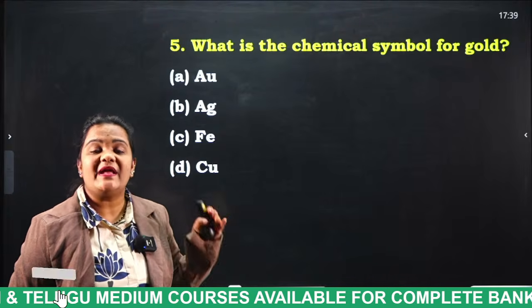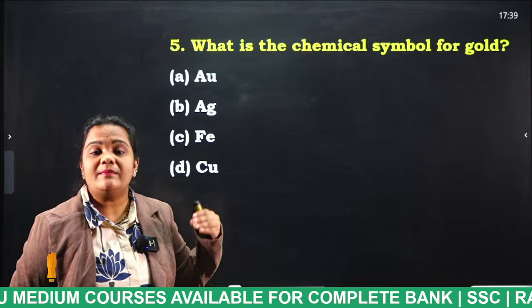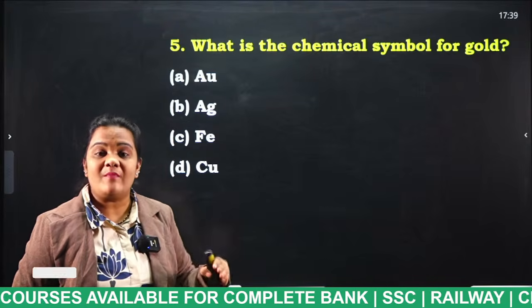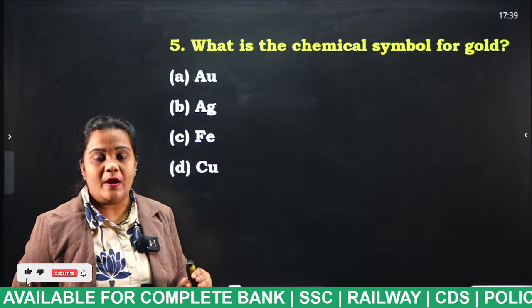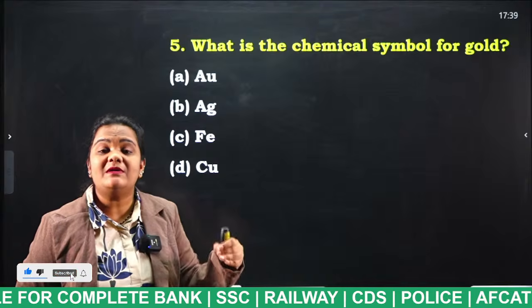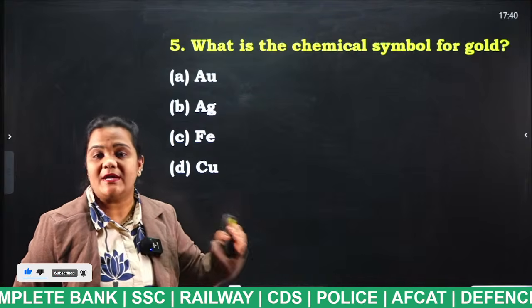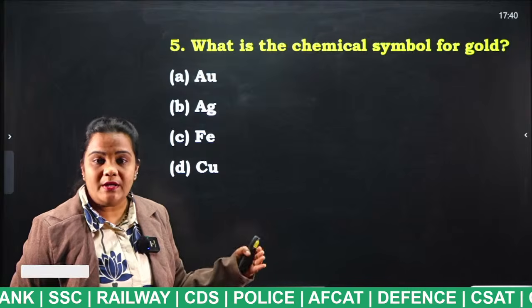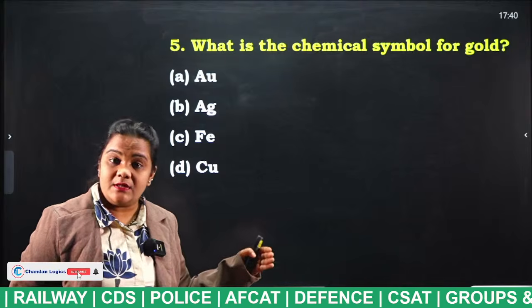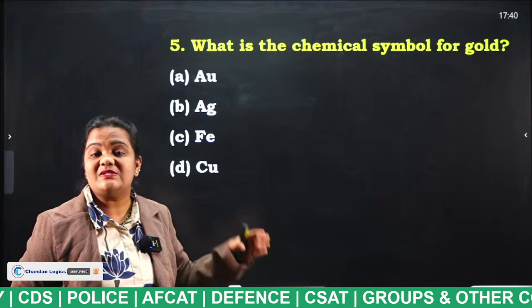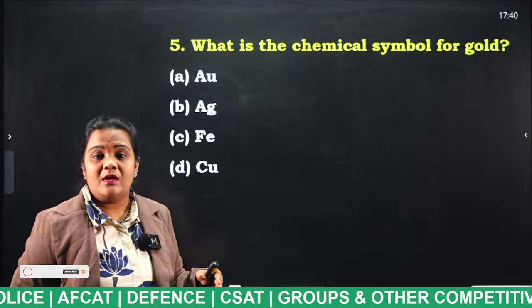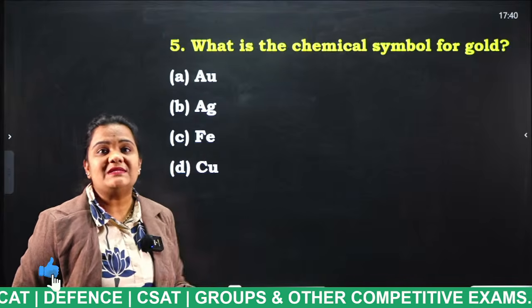Each and every student should try to remember the periodic elements from 1 to 30. Also try to remember the elements which you feel are very important, like mercury, gold, iodine, zinc. Try to remember the metals which you feel are very important. What is the answer for this question?